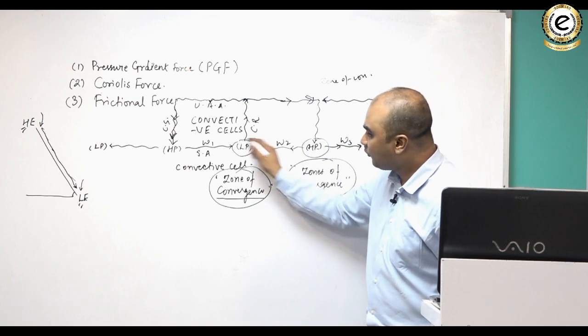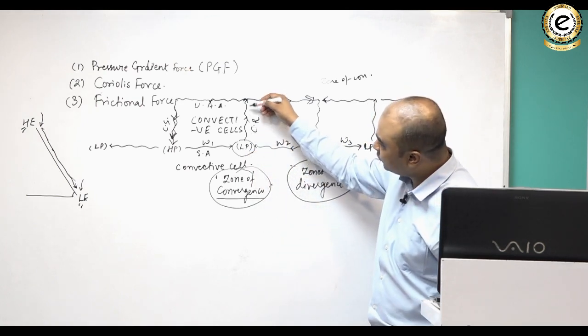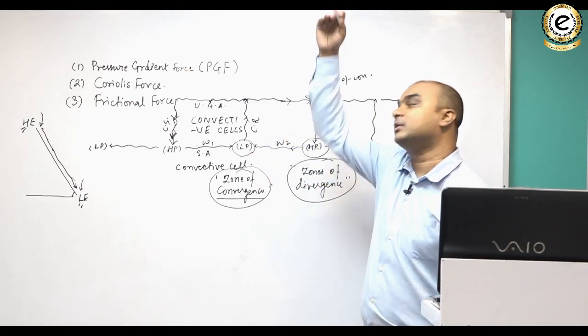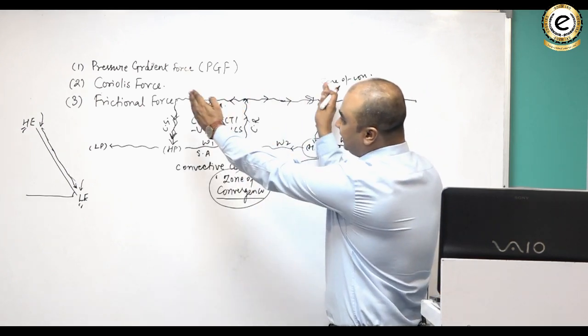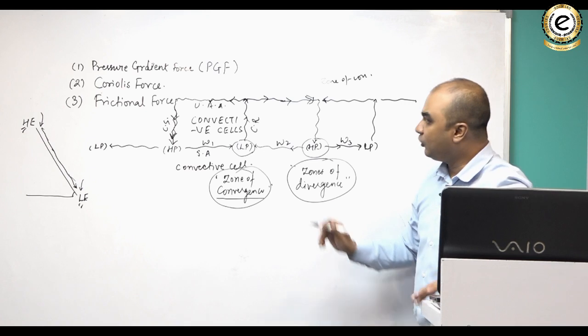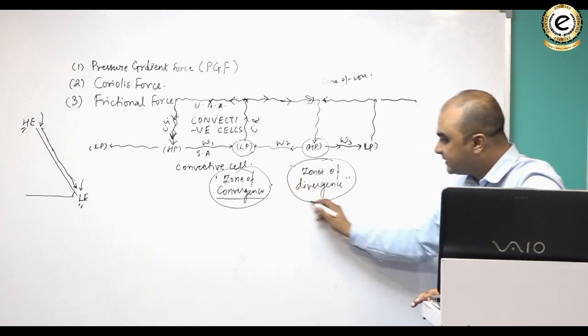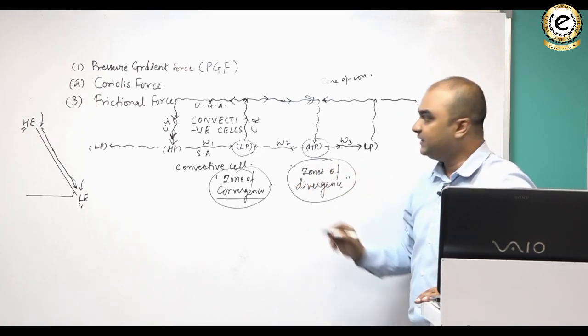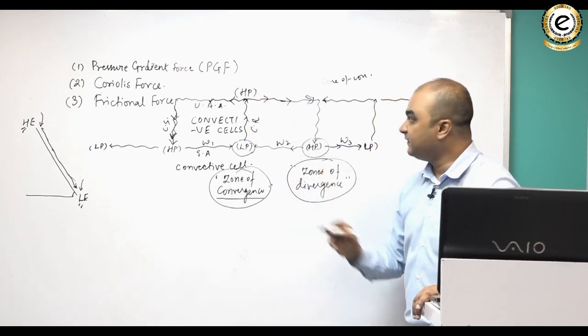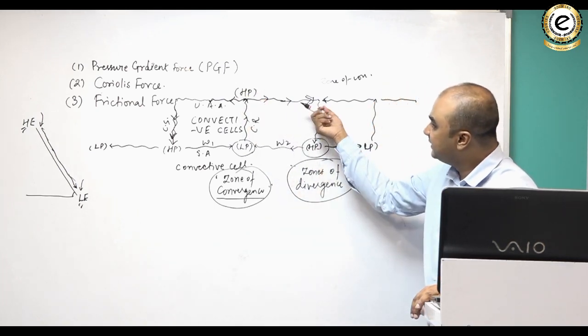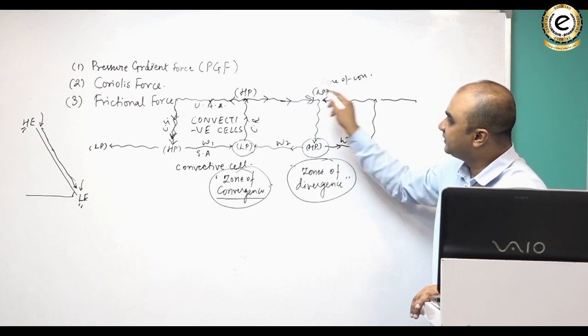Similarly, अगर यहाँ पे ground पे low pressure है, इसके just ऊपर अगर आप देखोगे upper air पे, you will see that wind is diverging. और आपको पता है that whenever there is divergence, it becomes a high pressure area, and wherever it is convergence, it becomes a low pressure area.